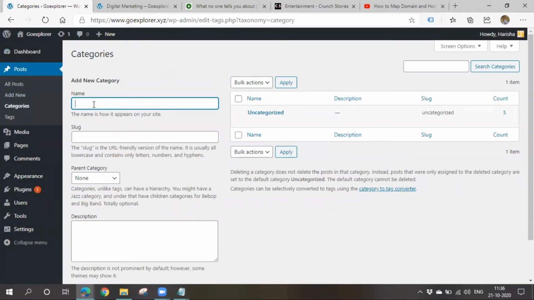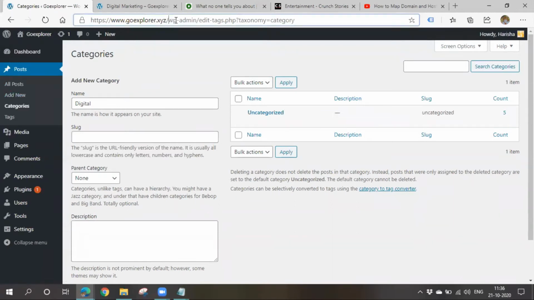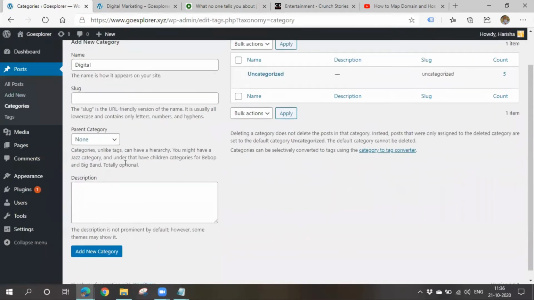I'll create a category like digital. As I have a page which is already named digital marketing, in order to avoid any confusion, I'm naming it as digital. You can give a slug also. Slug is nothing but URL, what you want to get displayed here. If you don't give anything, it will take the name itself. No issues. You can create parent categories and all.